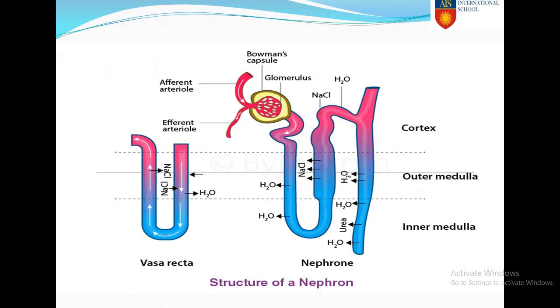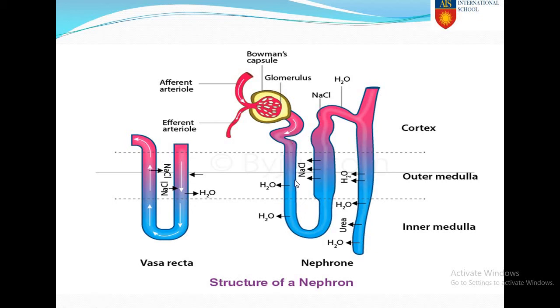This cup-shaped structure is known as Bowman's capsule, and there is a network, a tuft of capillaries, called the glomerulus. Bowman's capsule and glomerulus collectively are known as the Malpighian corpuscle.